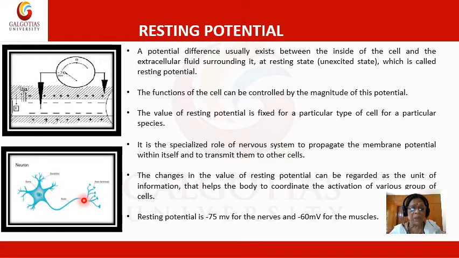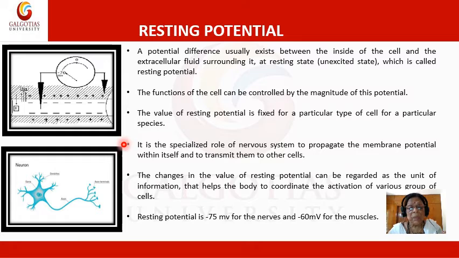So we keep the electrode here, and for the in vitro experiment we keep the whole neuron in a sodium chloride solution, insert one electrode inside and another outside the cell, and record the difference of potential. It comes to approximately minus 75 millivolts for the nerve cell.